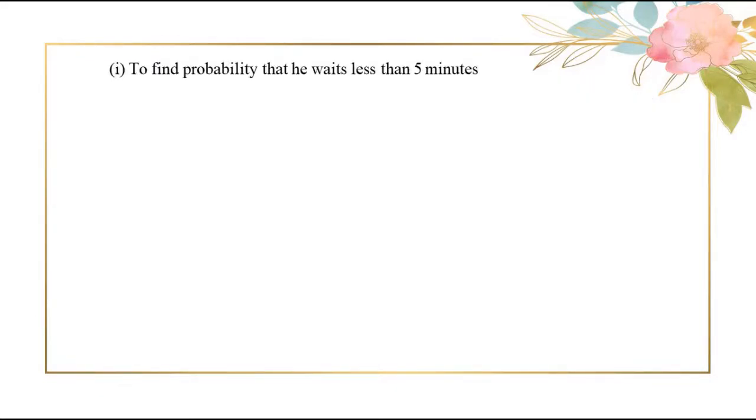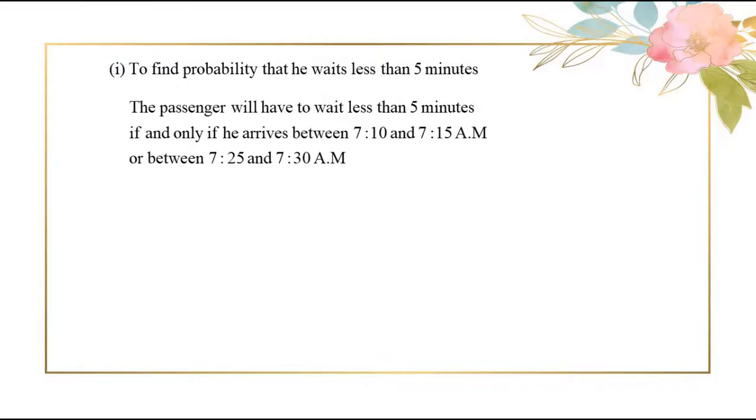Our first question is to find the probability that he waits less than 5 minutes. He can wait less than 5 minutes if he arrives in the interval between 7:10 and 7:15, or if he arrives between 7:25 and 7:30. So within this time, if he arrives, he may have to wait only less than 5 minutes for a bus.